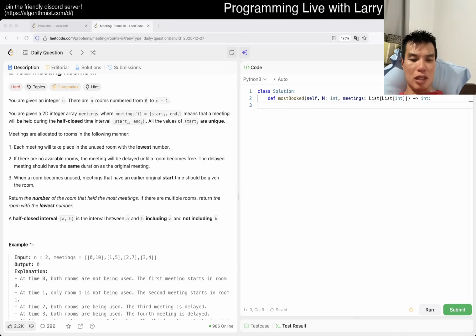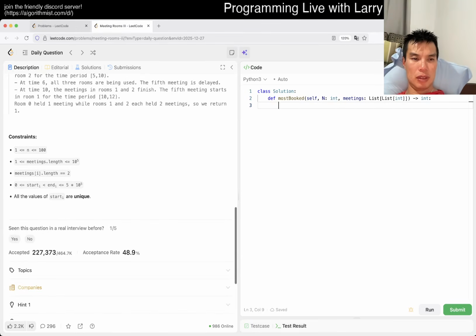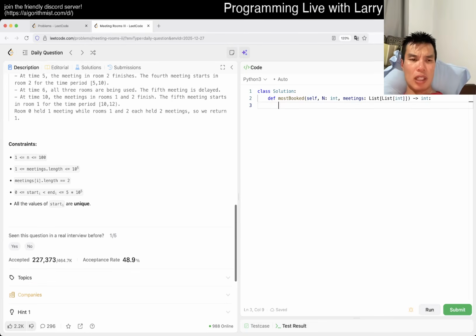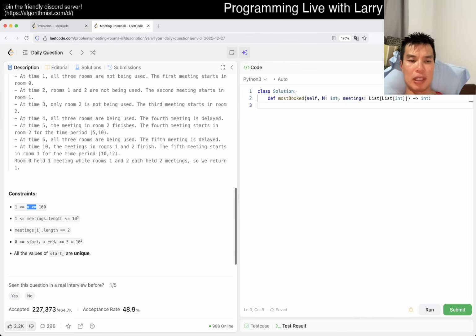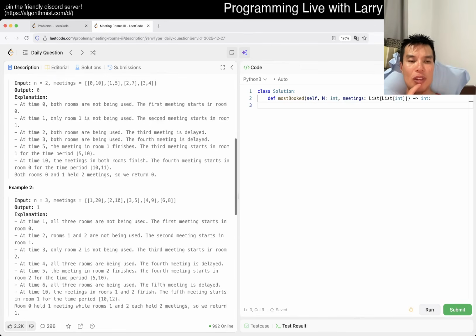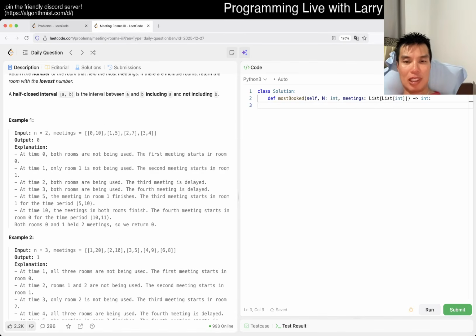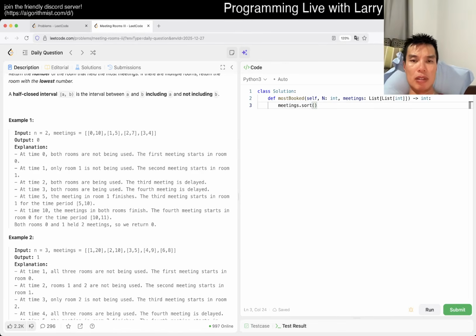All right, yeah. Are the inputs sorted? N is equal to 100. Oh, N is the number of rooms, not the number of meetings. Okay. All the examples are sorted, but I don't trust it. That seems like a trap. Let's just sort it by the starting time. The starting time is unique, so then, yeah.